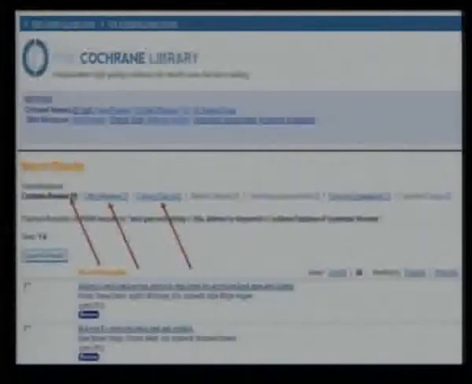The very first one says advice to rest in bed versus advice to stay active for acute low back pain and sciatica. So that sounds very much what we need.